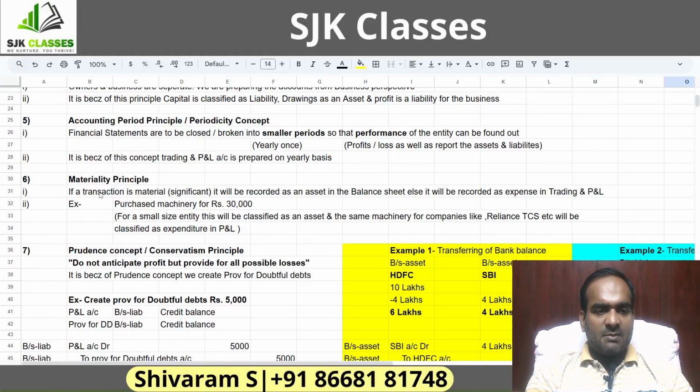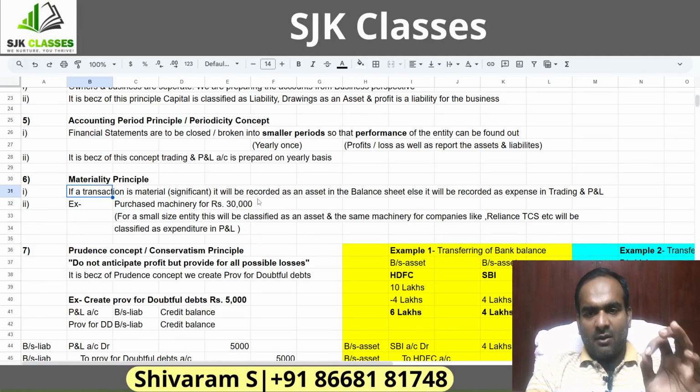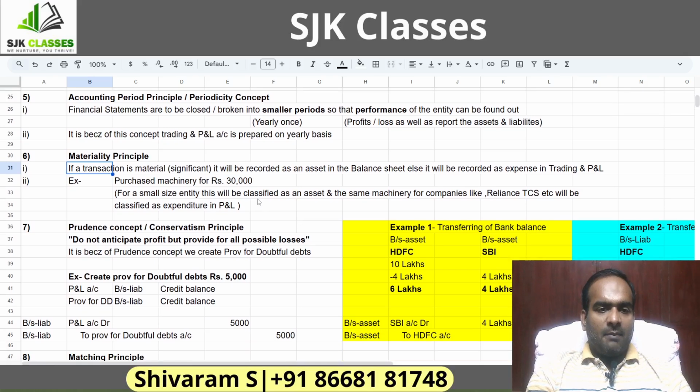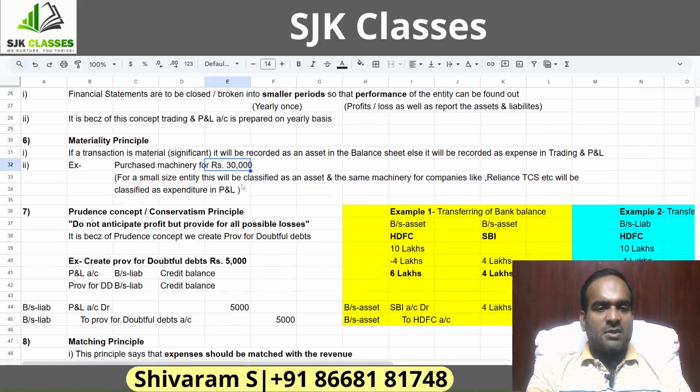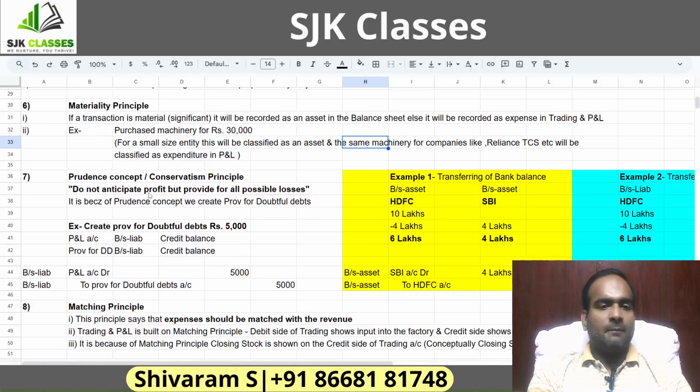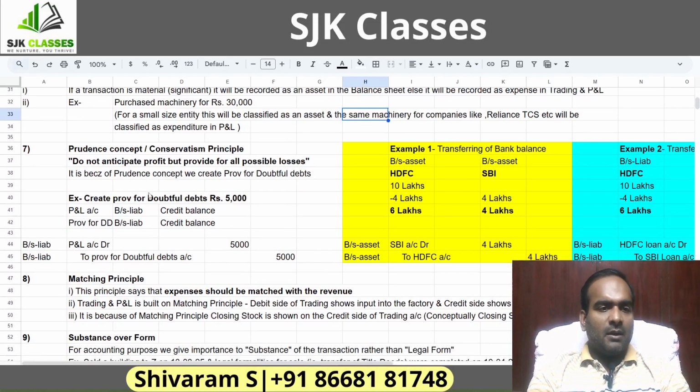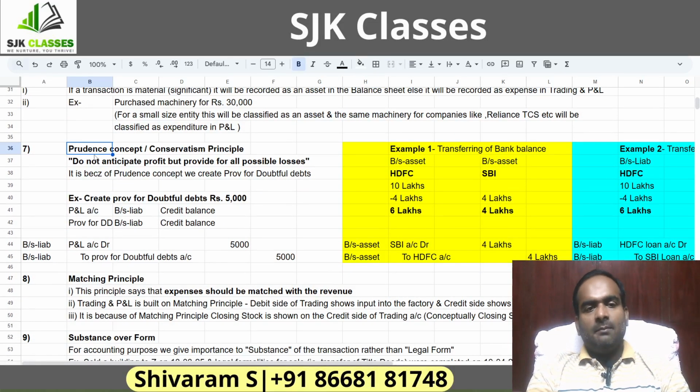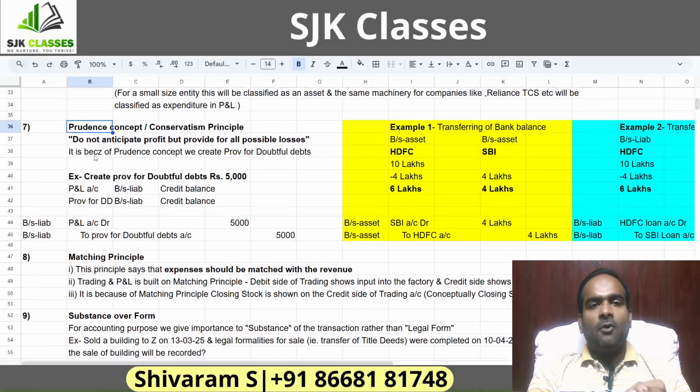If a transaction is material, significant, it will be recorded as an asset in the balance sheet. Else, it will be recorded as an expenditure in trading and P&L. Purchase machinery for rupees 30,000. For a small size entity, it will be classified as an asset, and the same machine for companies like Reliance, TCS, etc., will be classified as an expenditure in P&L. Self-explanatory, easy one. The next one is Prudence concept, a very important accounting principle.